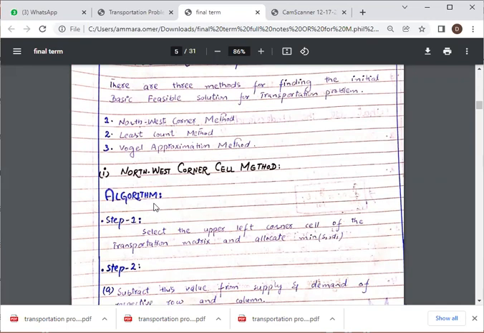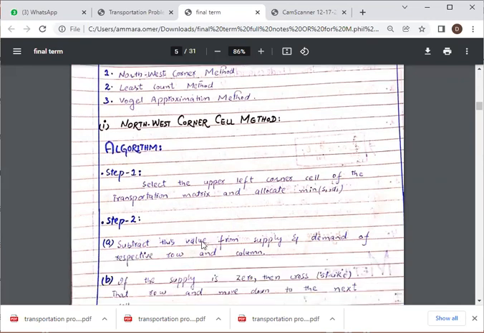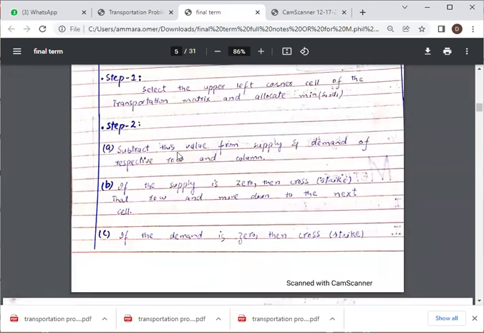Its algorithm, or its steps of calculation, are: first, select the upper left corner cell of the transportation matrix and allocate the minimum of si and dj. It means you select the upper left corner of the transportation model, and then find the minimum of supply and demand. In step two, subtract this value from the supply si and the demand of the respective row and column.